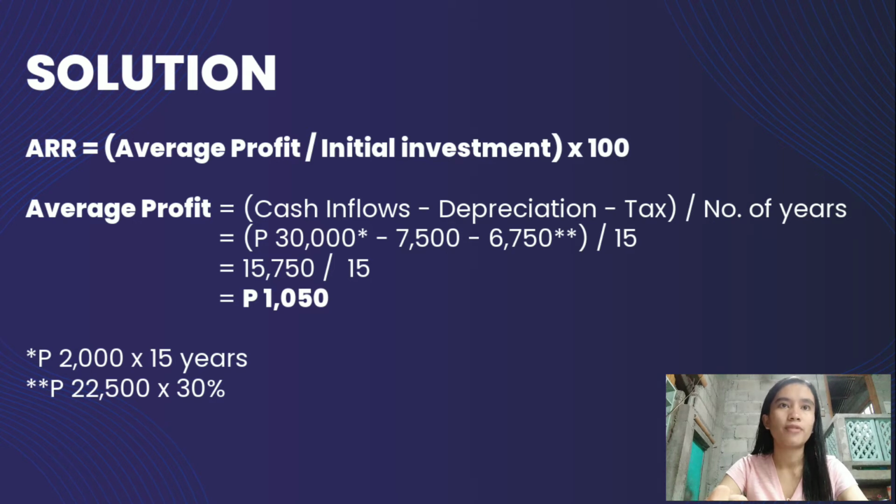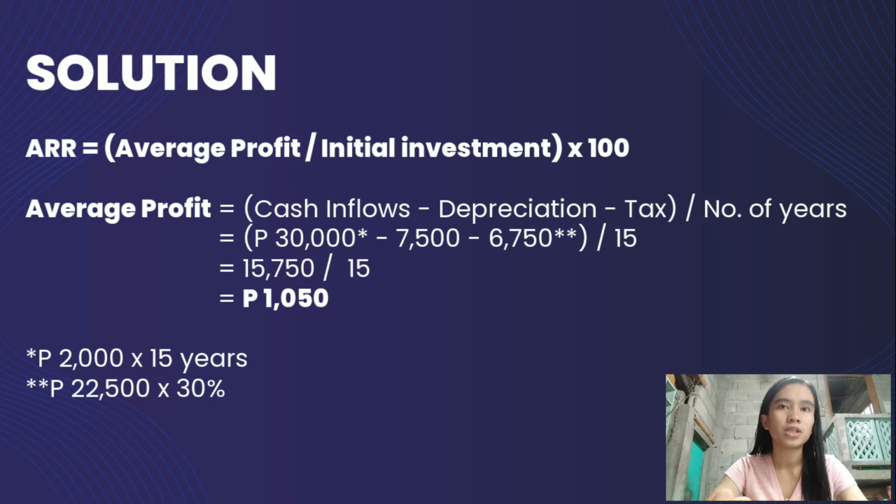ARR is equal to average profit divided by initial investment times 100. So to compute first the average profit, we subtract cash inflows minus depreciation minus tax, divided by the number of years. So here, the cash inflows will be 30,000, which is computed by multiplying 2,000, the inflow per year, and the 15 years, the life of the project, which is equal to 30,000.